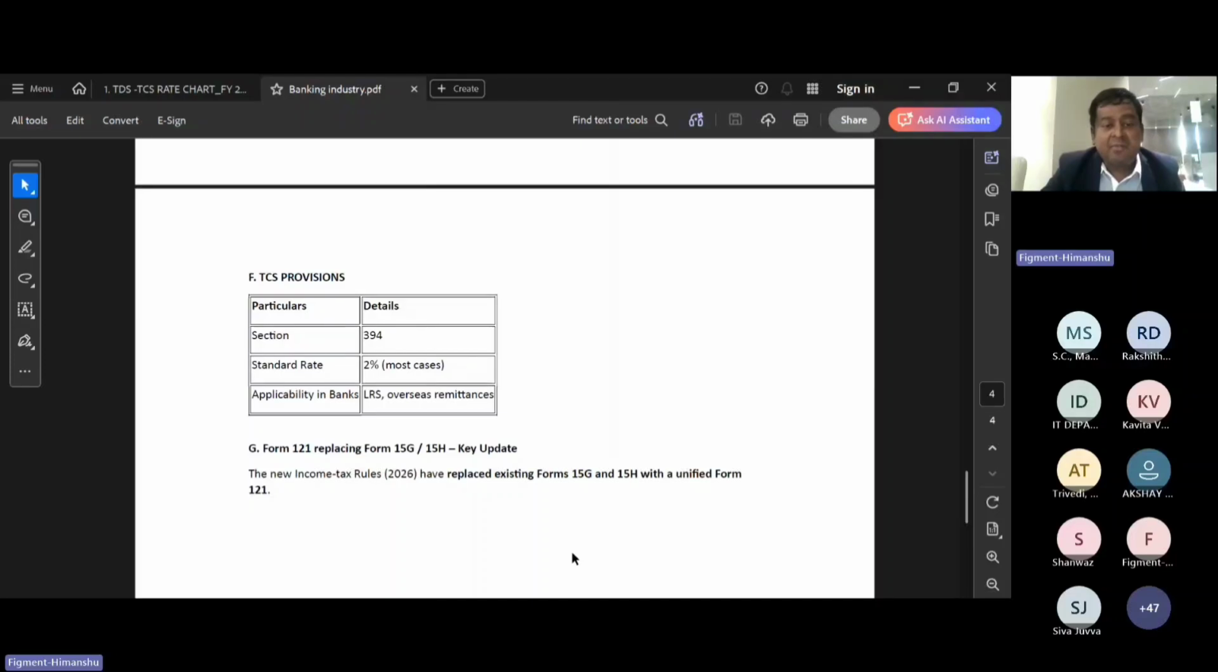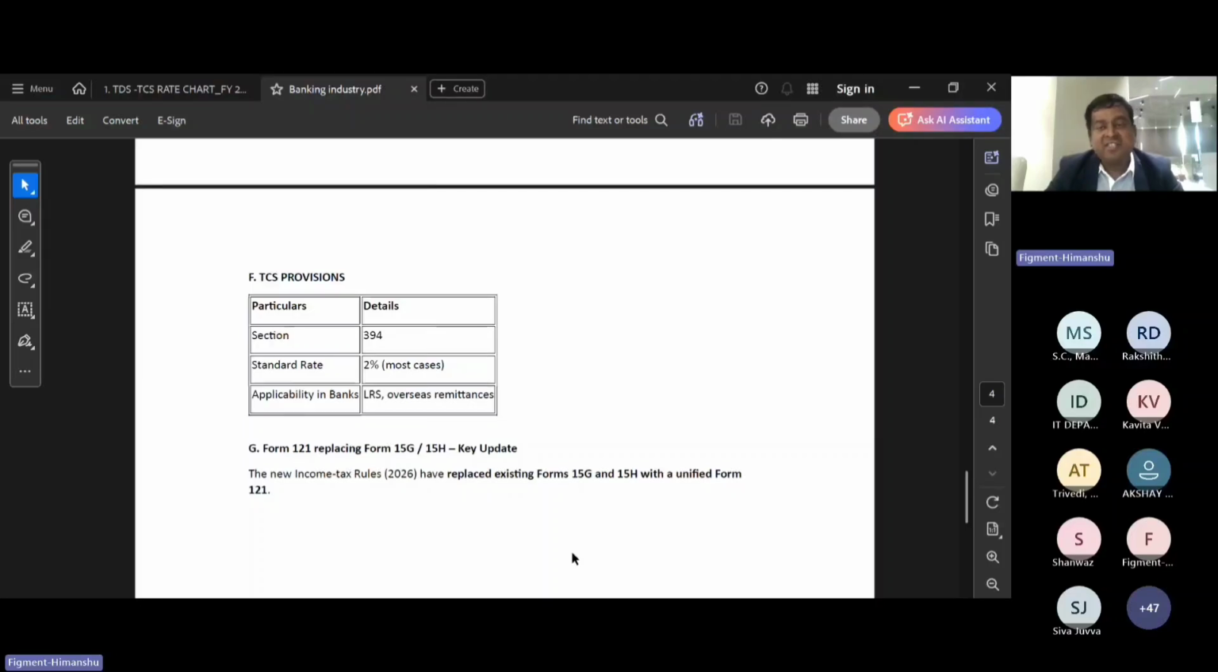One more important thing from the perspective of banking: Form 15G and 15H have been replaced by Form number 121. Previously, Form 15G was separate and Form 15H was separate. Right now, there is a single unified form, that is Form 121, for both Form 15G and Form 15H.